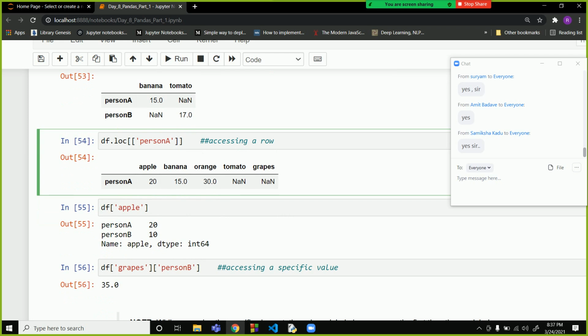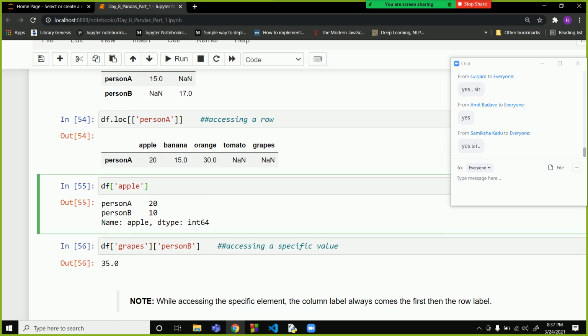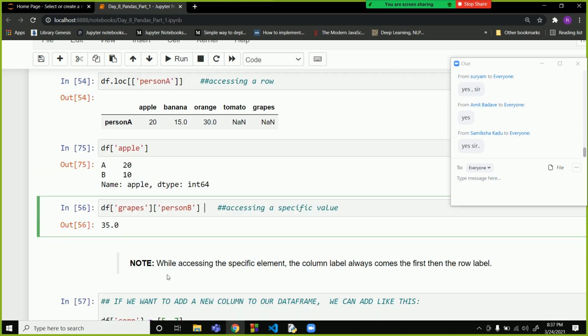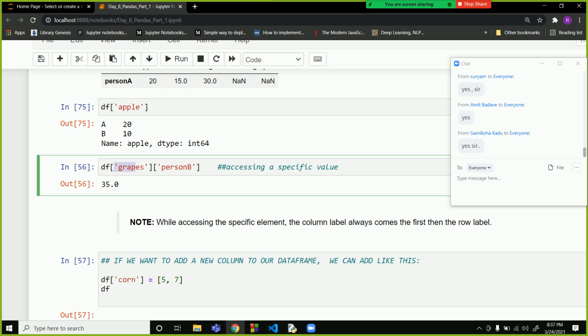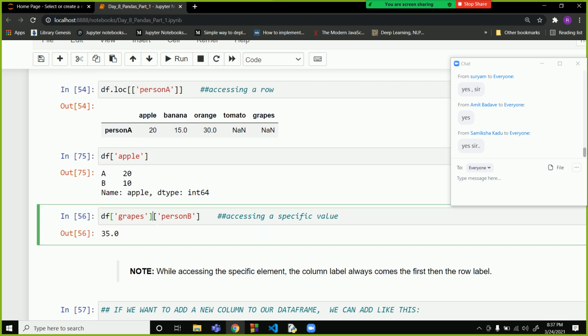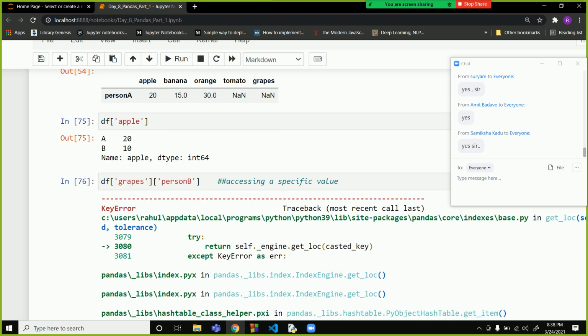Now you can also access a row. If you want to access a row, you can use the df.loc command. Here is the index number or index name, and you write it inside this and you will get the whole row. If you want to access a specified value, this is the name of the column that you want to access, grapes, and if you want it for person B, then you write person B in the next bracket. So it is just like using a numpy array.